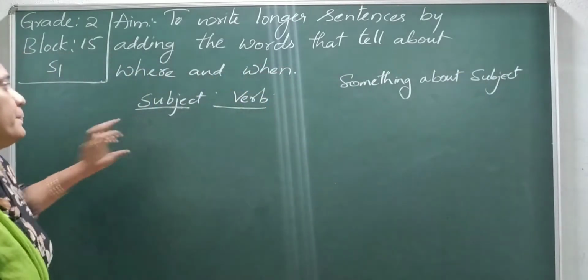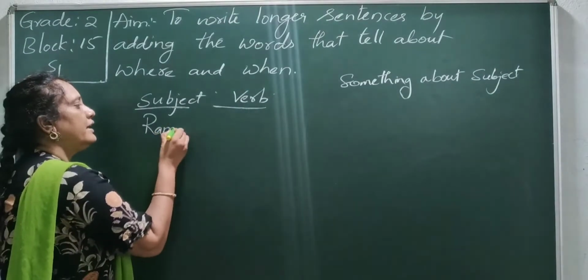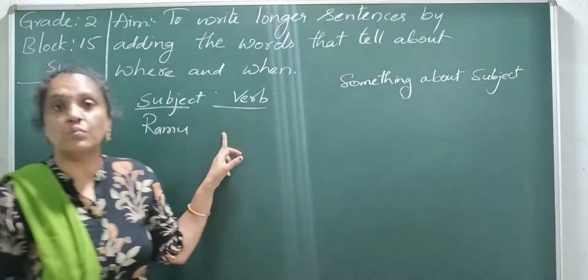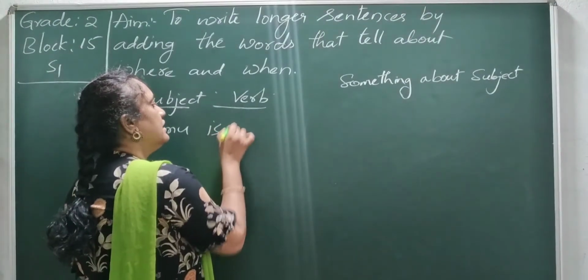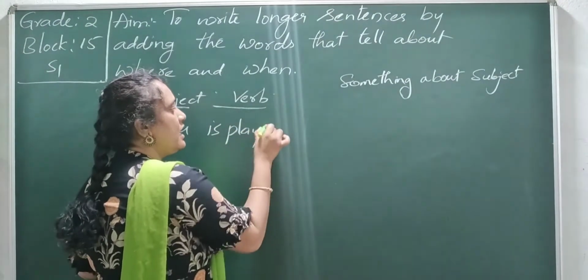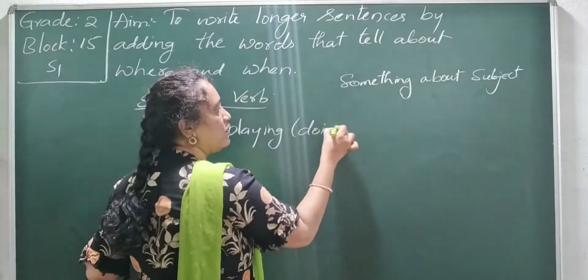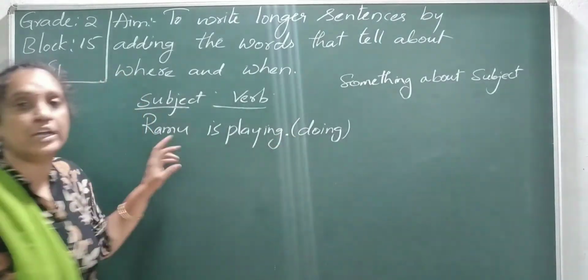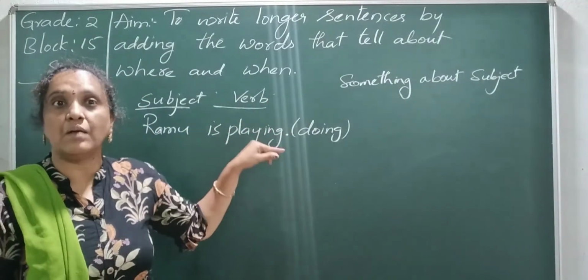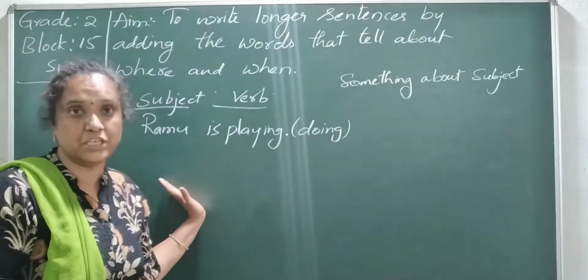See, I am taking a subject, Ramu. It tells what Ramu is doing. Doing words. Then, Ramu is playing. If I say Ramu is playing, this sentence is telling what Ramu is doing. Means it is telling us something about what the subject is doing.